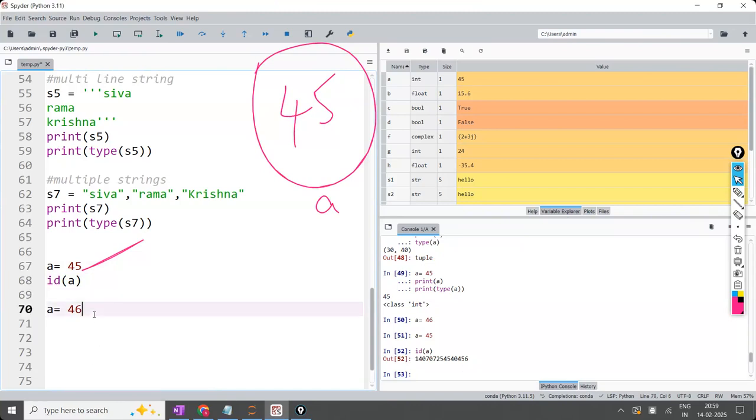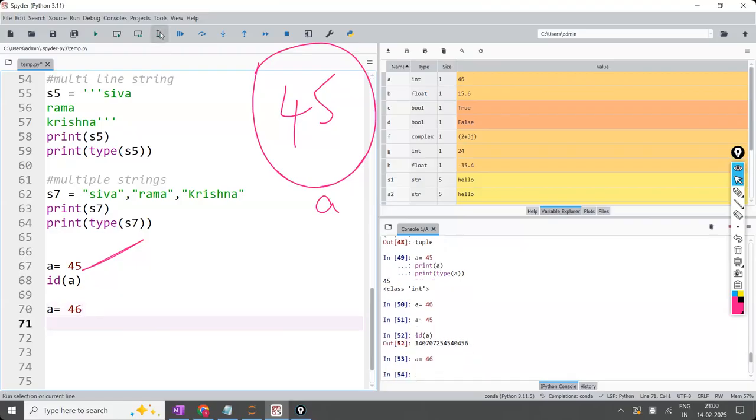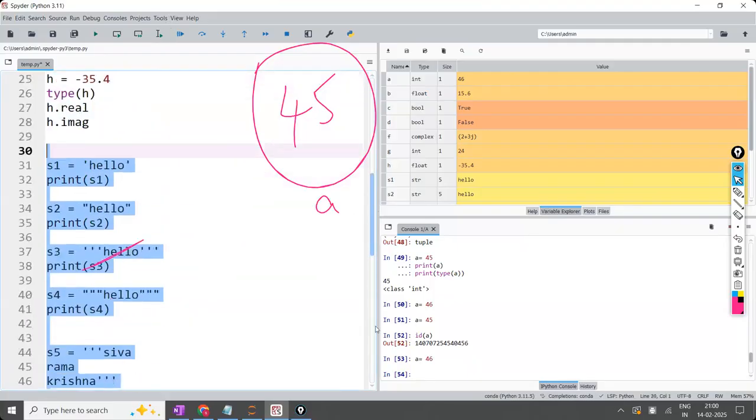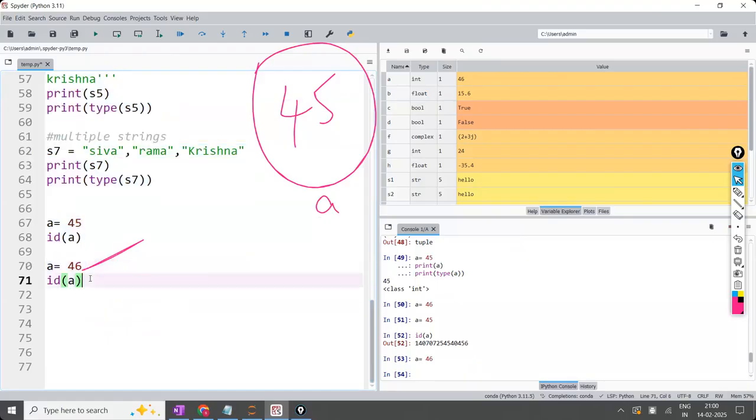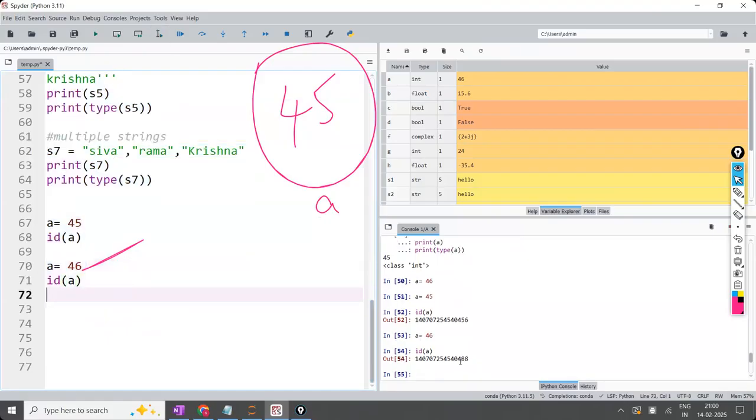Now, 46. I'm executing 46. After executing 46, I'm asking now what is the ID? Now tell me whether this ID and this ID are the same. Let me execute this. Now you tell me whether these two IDs are the same or different. Different object IDs mean the objects are different. If the IDs were the same, then it would have replaced 45 with 46, and the address would be the same.